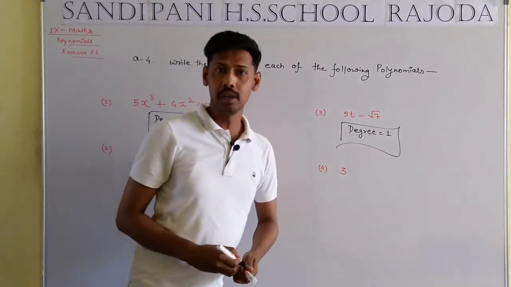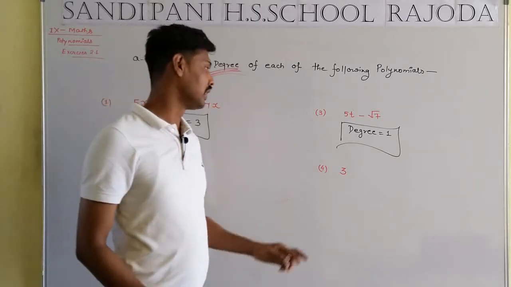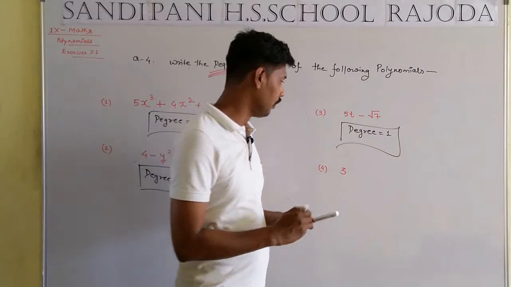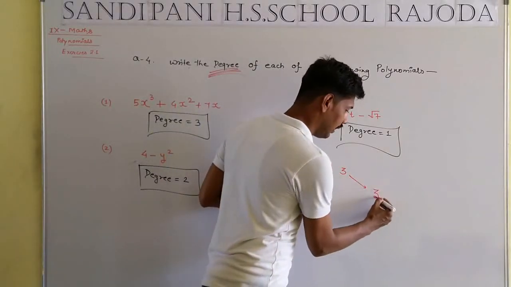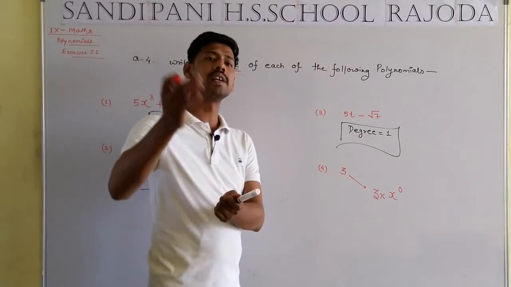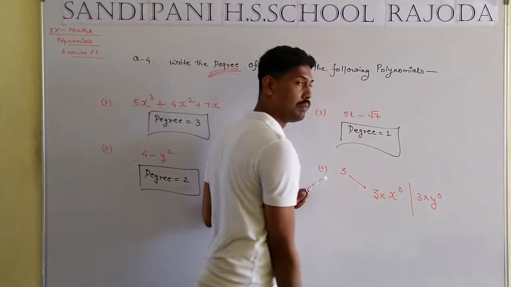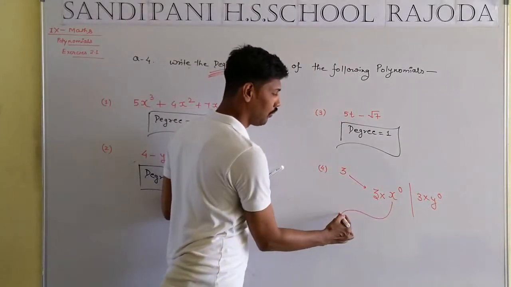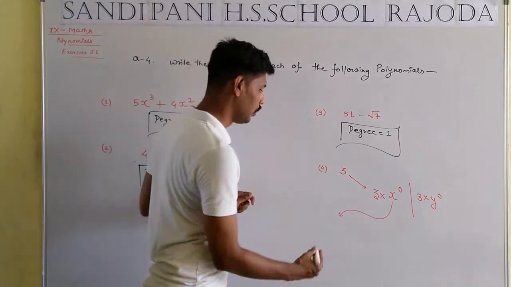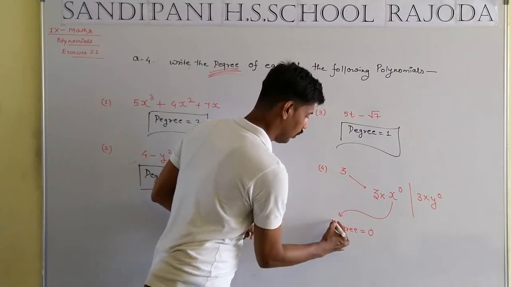Last question, question number 4, very interesting. A single term 3. We can write 3 in the form x to the power 0. Let us consider x is any variable, or 3 into y to the power 0. That means what is the maximum power of the variable? 0. So we can say degree will be equal to 0.